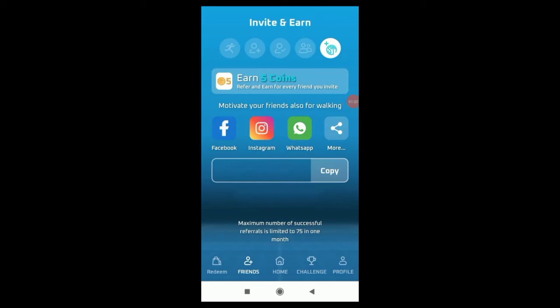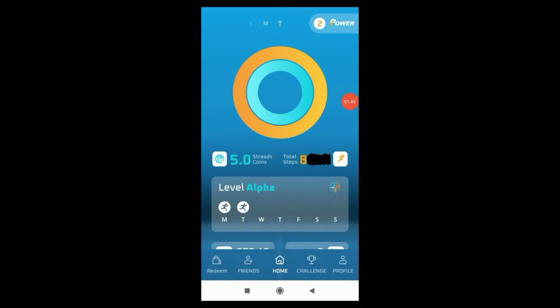The final way you can earn is by inviting your friends. If you invite your friends, you can get up to 5 coins in this app. Well, there is a limit of inviting up to 75 friends per month.